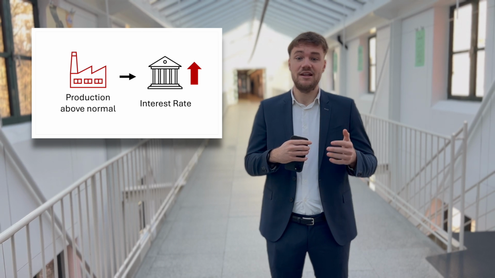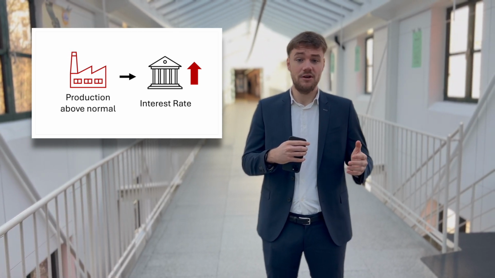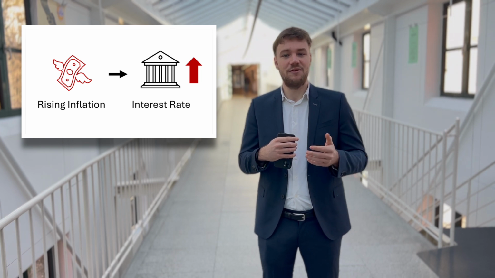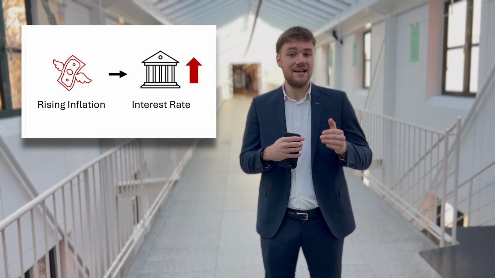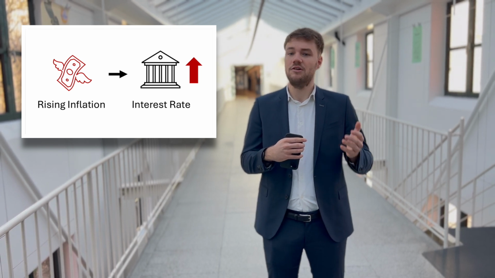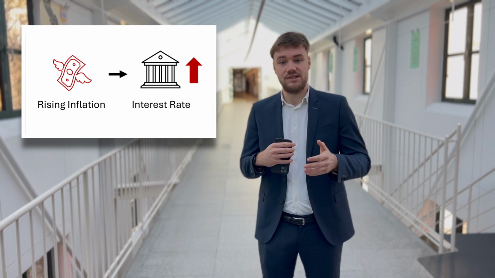Production in the US is at a level above normal right now. An interest rate higher than the current one is necessary to bring production down to a normal level. The current inflation rate is slightly above the target of 2%. It has been increasing again over the last 3 months. Trump's policies will also raise inflation. To lower inflation, the interest rate should be increased.